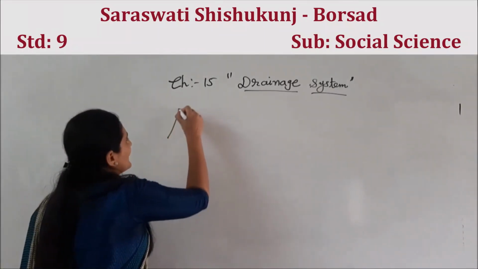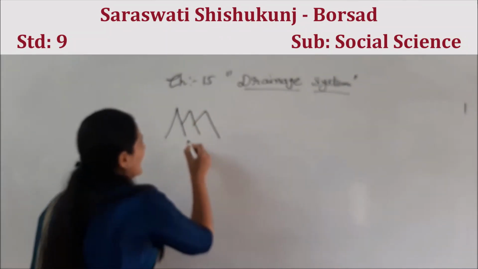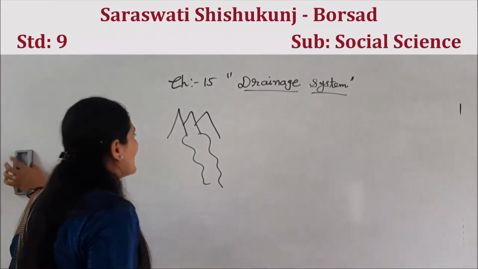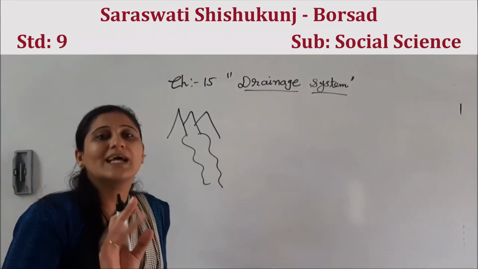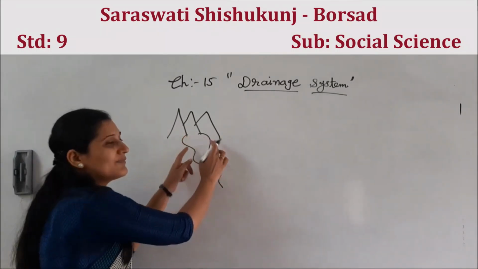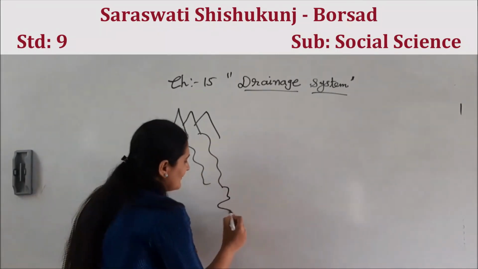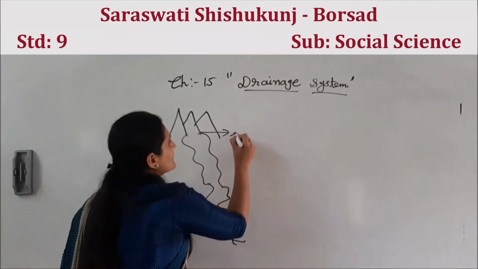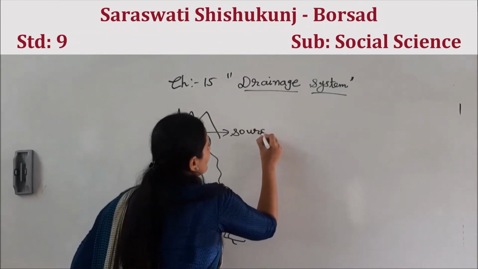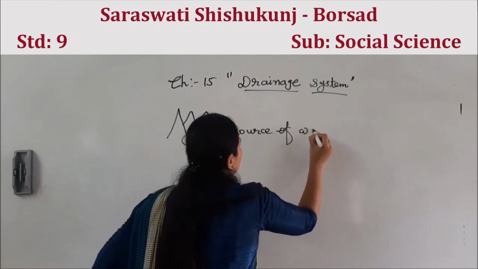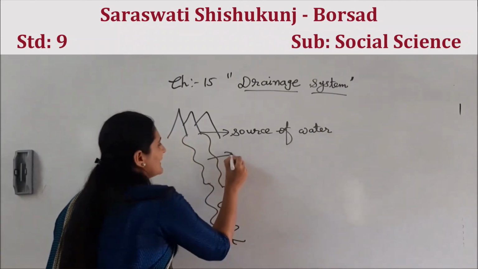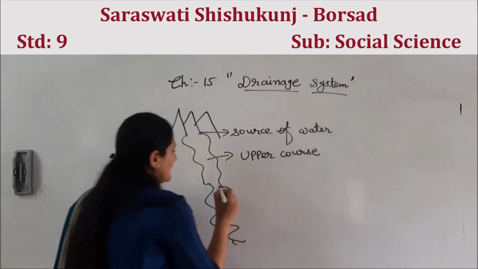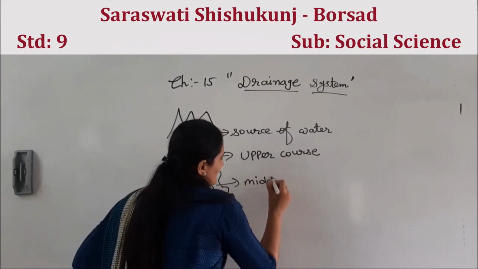For example, any mountain and a river is flowing. See the picture, then only you will come to know, right? So, for example, this is a river, and you can see it flows like that. This is the source of the water. Here it is called upper course. And then this is called middle course.